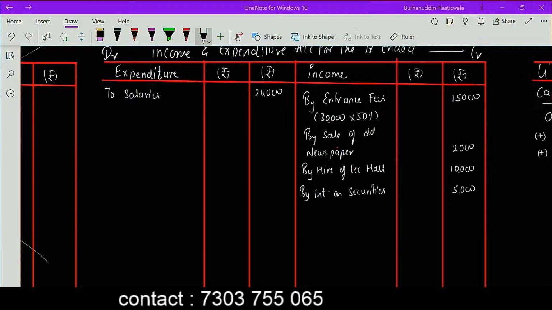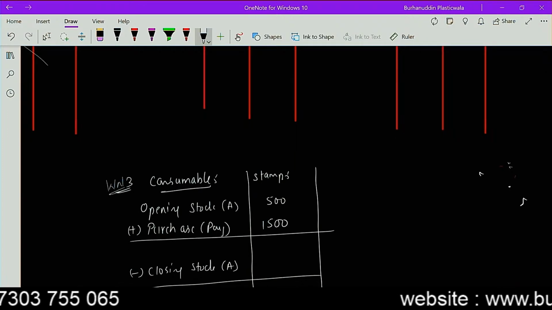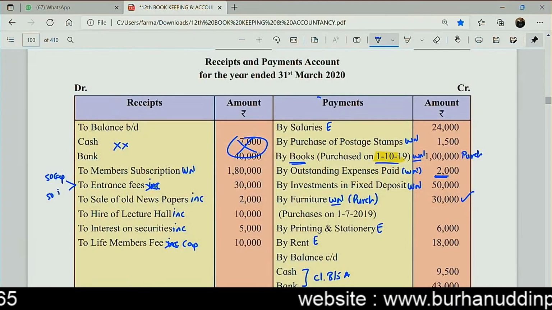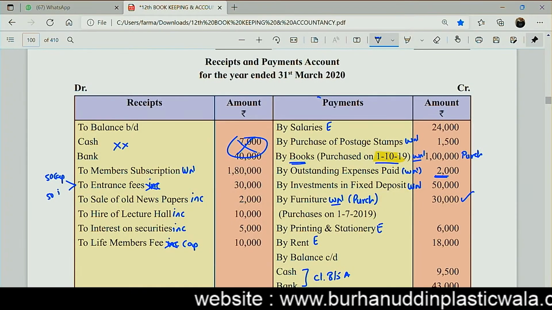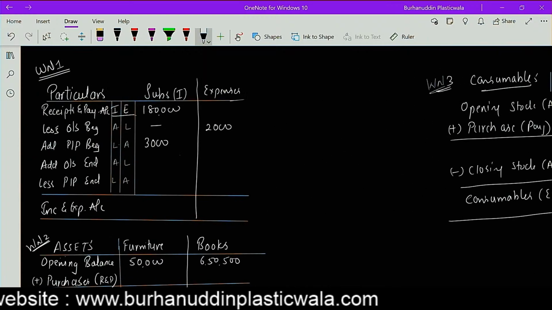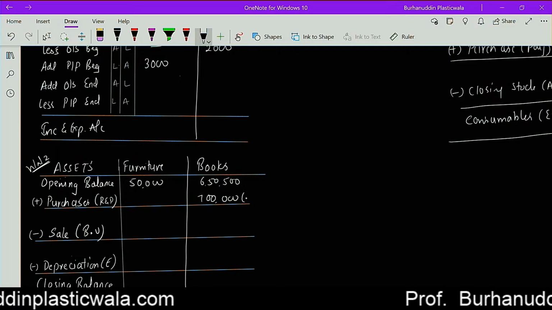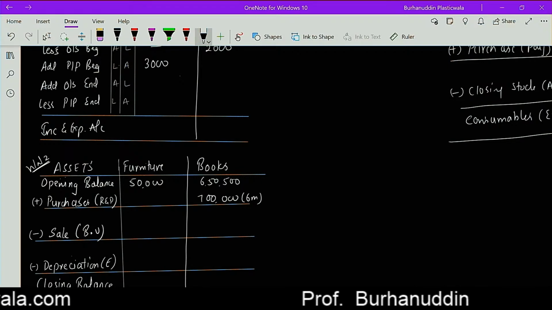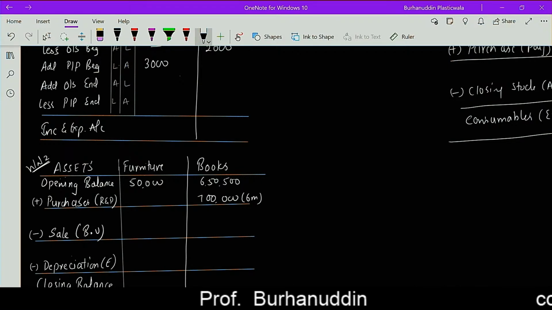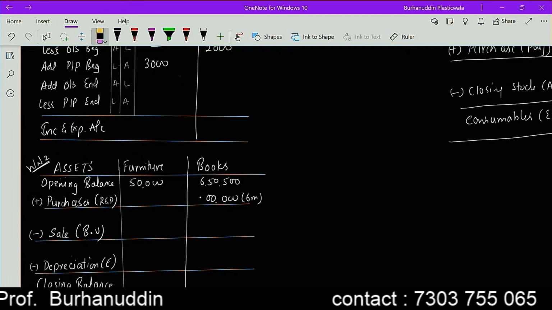Postal stamps 1,500. We have in working note. So purchase is over here 1,500. Books have been purchased for 1 lakh rupees on 1st of October. So books here 1 lakh rupees, and as usual I will be writing as 6 months. I hope you do understand this. I am purchasing it on 1st of October. So guys, October to March is 6 months.